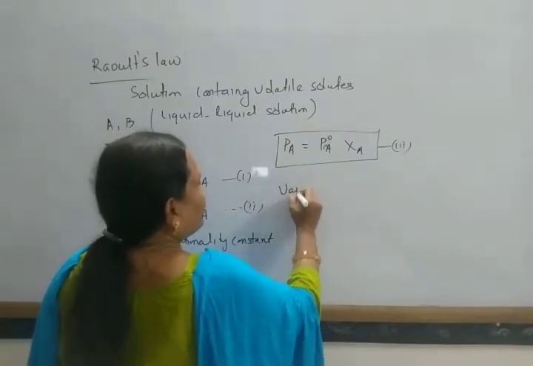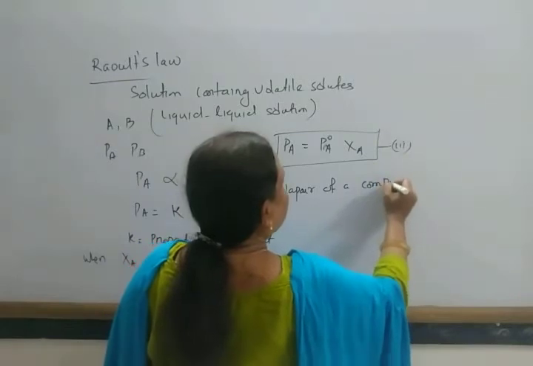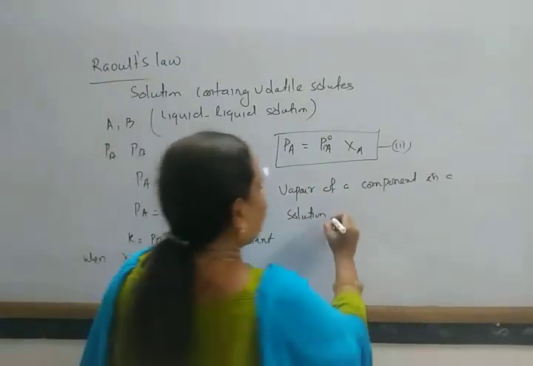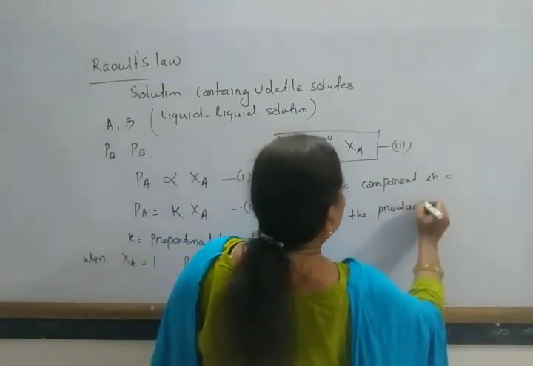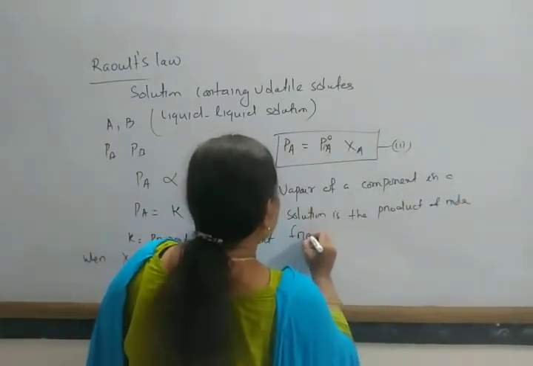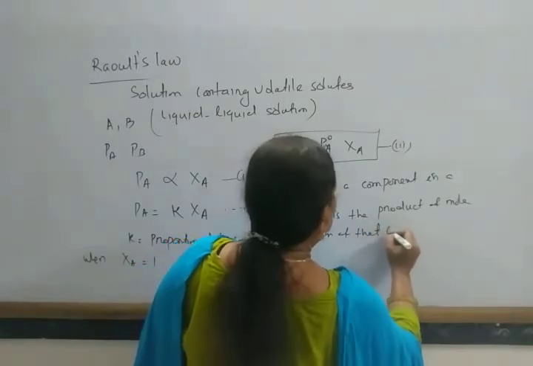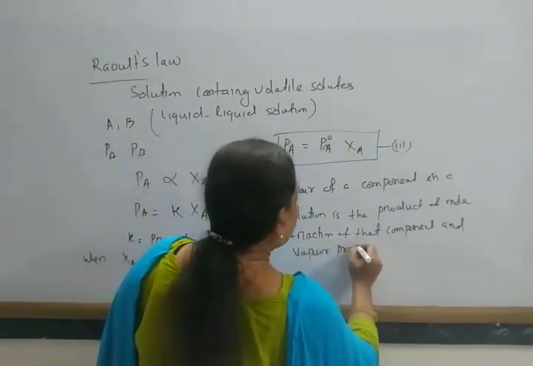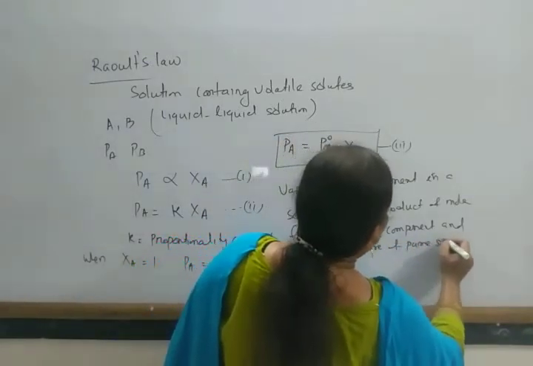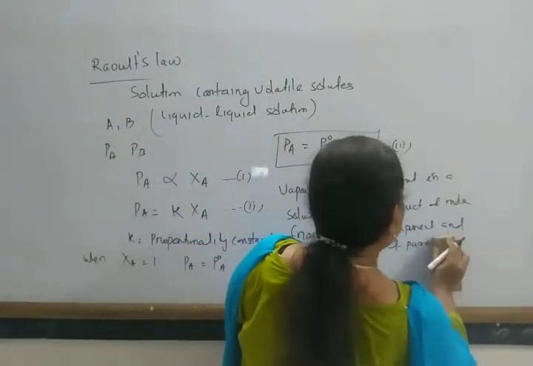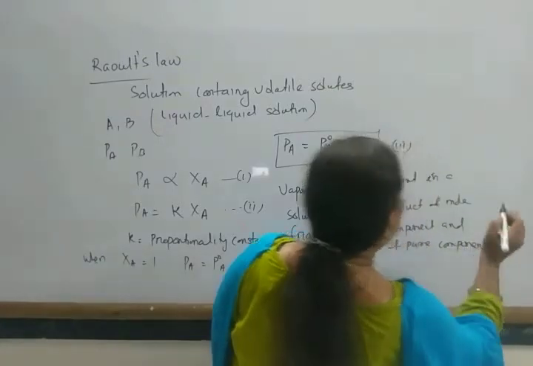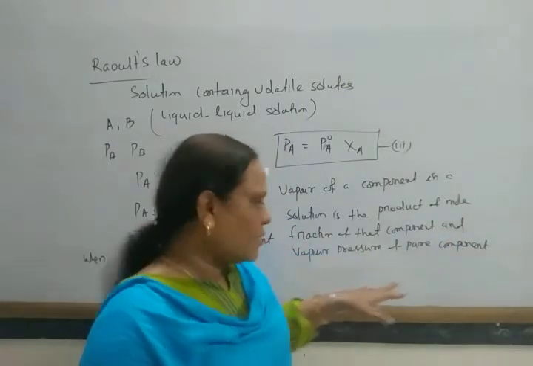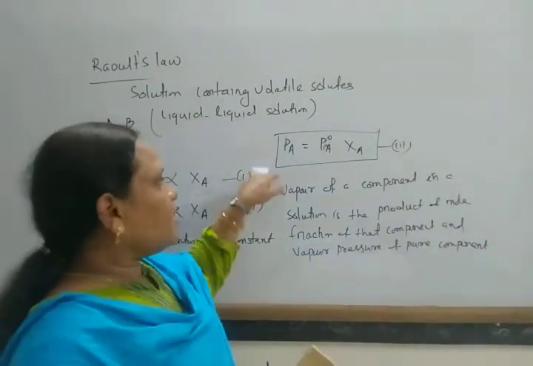So the vapor pressure of a component in a solution is the product of the mole fraction of that component in the solution and the vapor pressure of the pure component. So this is known as Raoult's law.